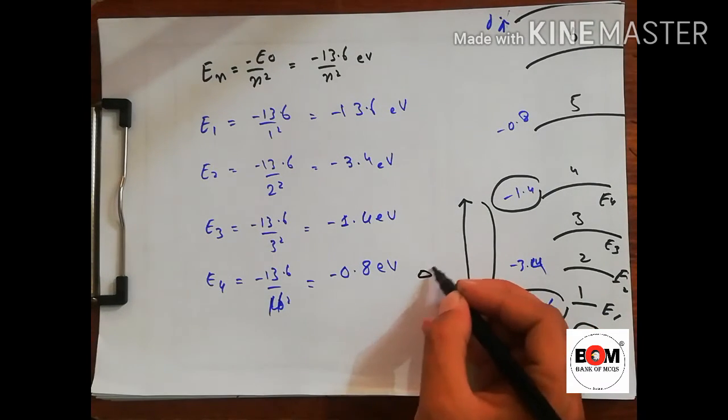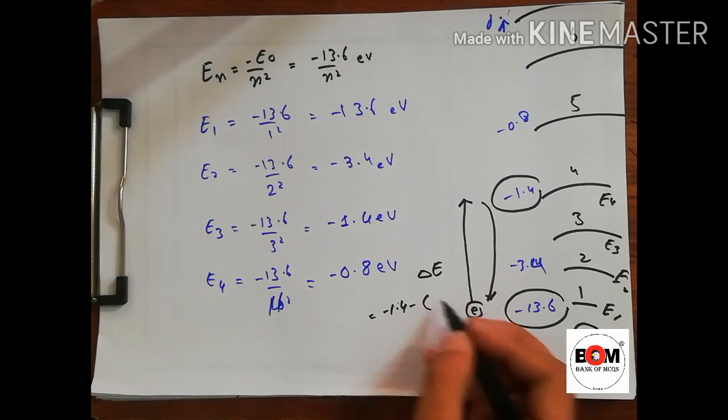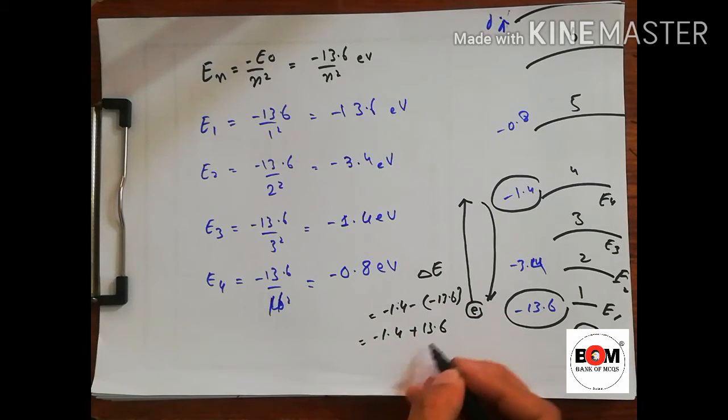So the delta E will be the energy of the photon. So the energy is minus 1.4 minus, minus 13.6. So this is the answer. Minus 1.4 plus 13.6, or 13.6 minus 1.4, is equal to about 12.2, so 12 electron volt is the answer.